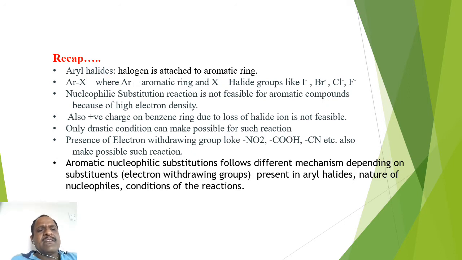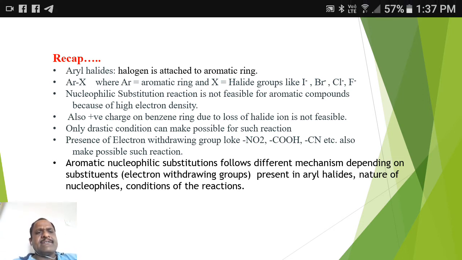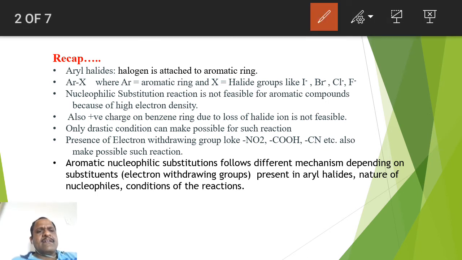So what works there? If you want to carry out these reactions on a benzene ring, then you have to use some drastic conditions, like some electron withdrawing group. Electron withdrawing group means which one?